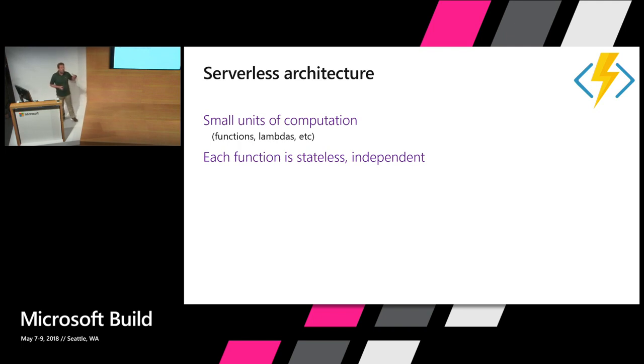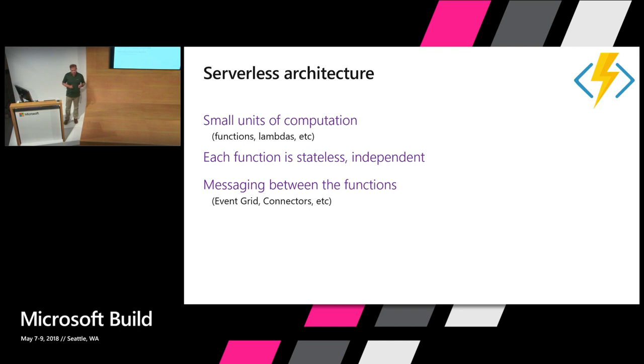Now, it doesn't mean that they cannot communicate together. We have different ways to have services in Azure communicate together. For example, Event Grid is a good way to have different Azure services communicate with each other. Or we have connectors. For example, you can build some logic apps, and then you can say, I want to do something when I get an email in Gmail, for example. That works.